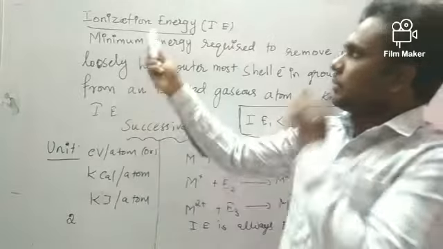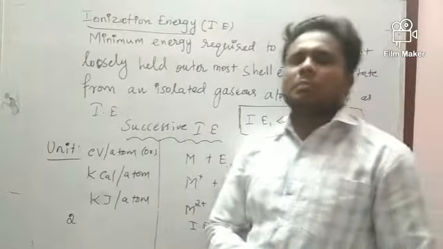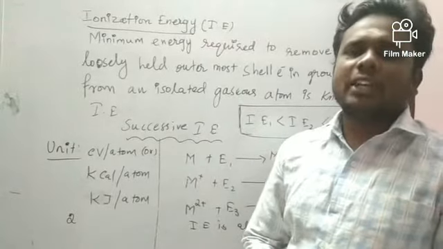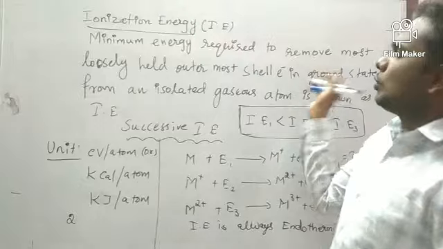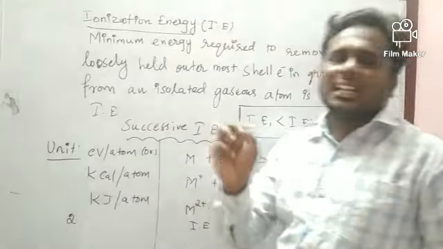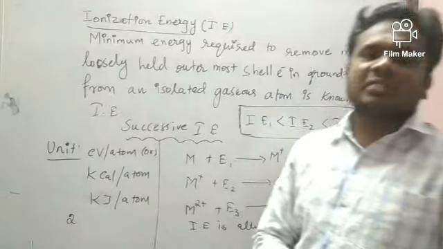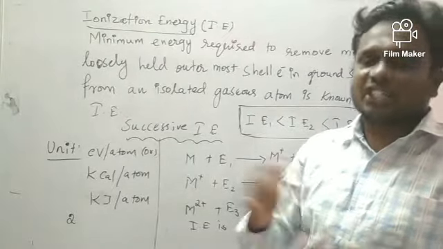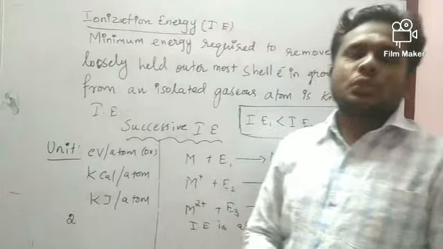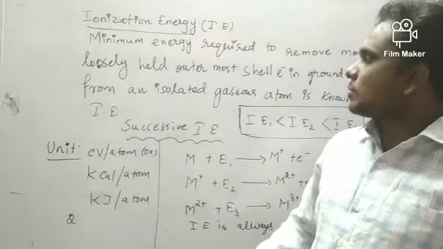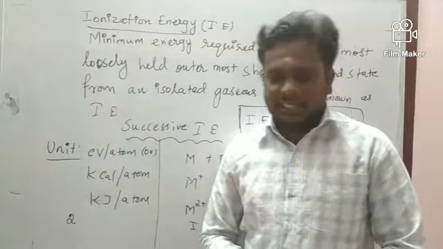So what is meant by ionization energy? It is the minimum amount of energy required to remove the most loosely held electron from its valence shell in an isolated gaseous neutral atom. That is known as ionization potential energy.